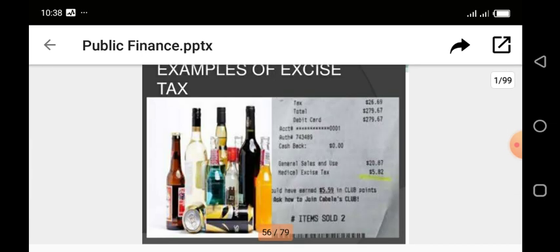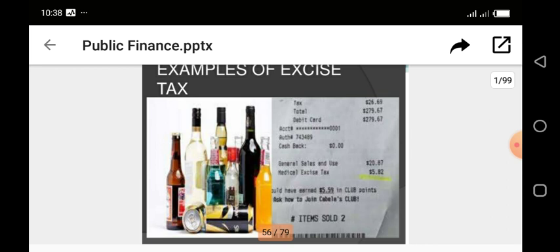Now, the diagram you're about to see is a receipt showing the excise tax on medical equipment, but it is low. Now, in some countries, they discourage that, especially now that we have a coronavirus. So I believe a lot of countries have either removed excise duty on the sector that produces equipment used by doctors, meaning the medical sector. Now the government will have reduced or removed such tax on them.